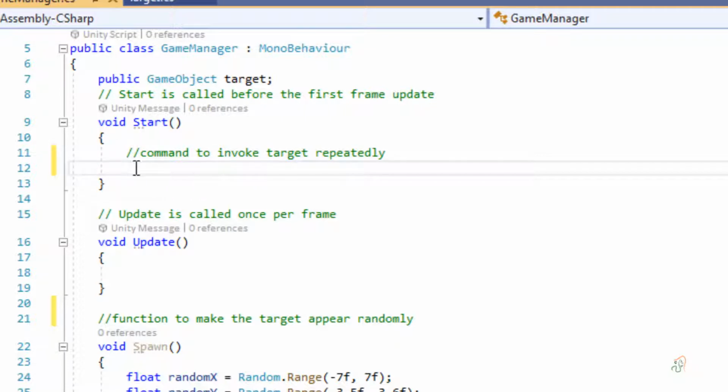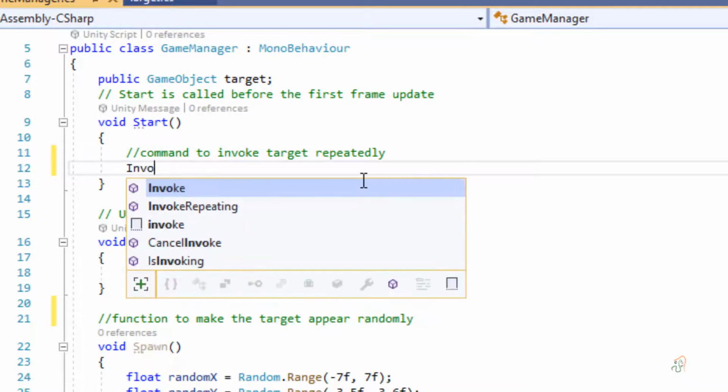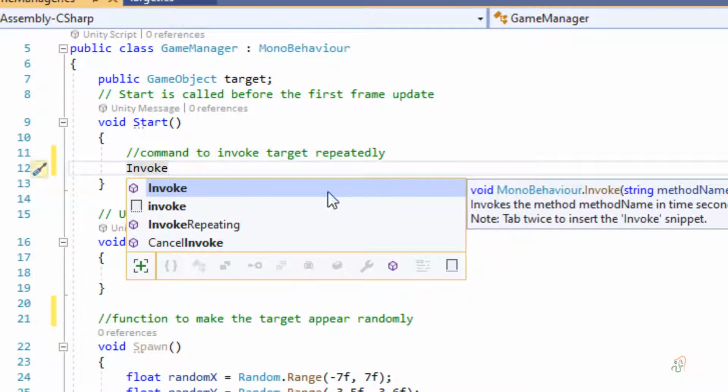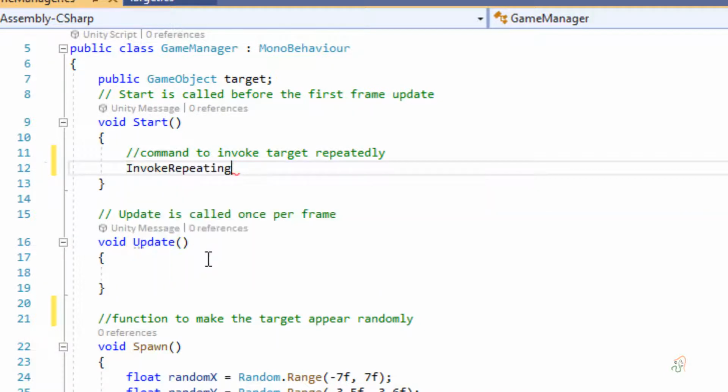So I am writing here, command to invoke target repeatedly, and the command we use for this is, capital I, type Invoke, and here you can see Invoke Repeating. Click on it and select it. Double click it and it gets selected. This Invoke Repeating is followed by open and closed brackets and ends with a semicolon.